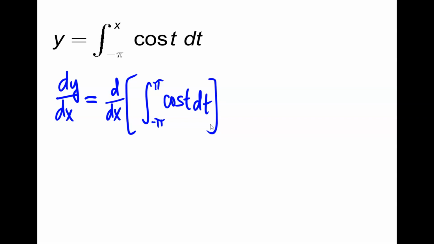Okay, let's keep going. So now that we did this, I'll take the integral of cosine, and then I'll have to go back and take the derivative.